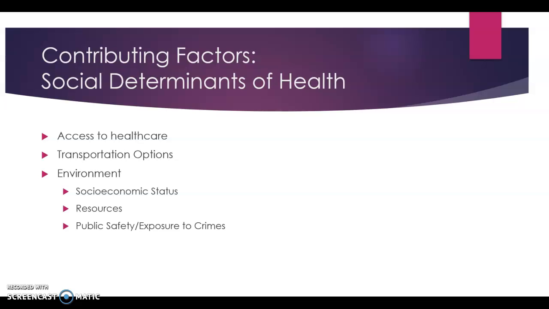A couple other social determinants that affect this population come from their environment and the people around them. These are the following: socioeconomic conditions such as living in poverty, not having access to community-based resources based on where they end up living, and the concerns of public safety depending on the environment. Some children end up not being safe in their environment, and some end up being in an environment where they're exposed to crimes, violence, or drug and alcohol use. All of these social determinants can affect the health of these children, and they need to be addressed in order to improve their lives and allow them to have the least amount of health disparities as possible.